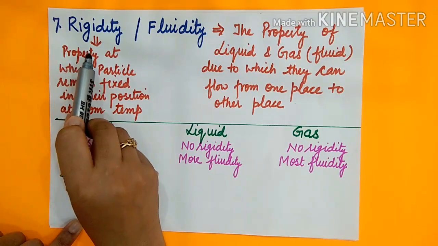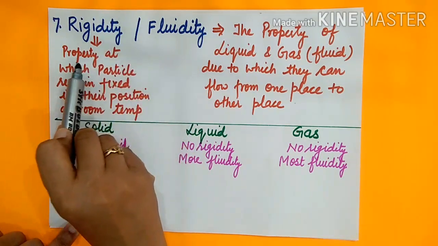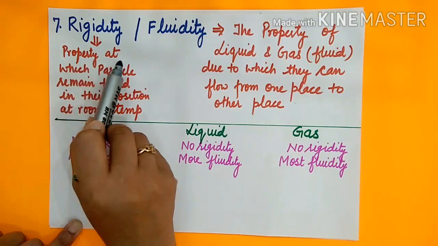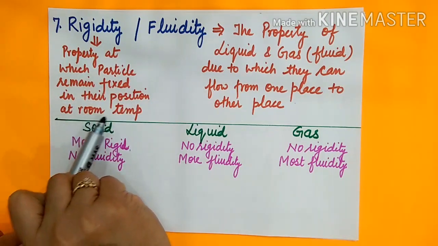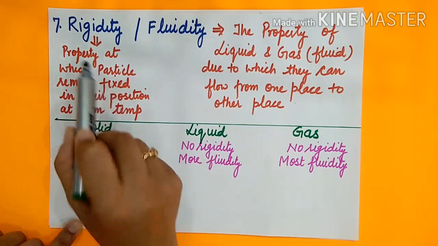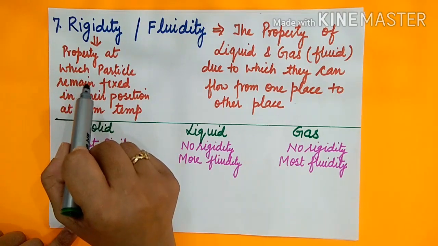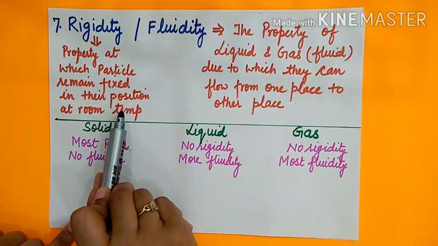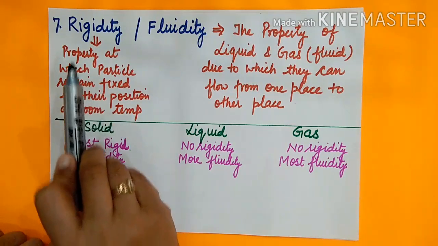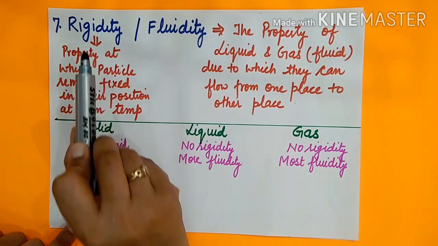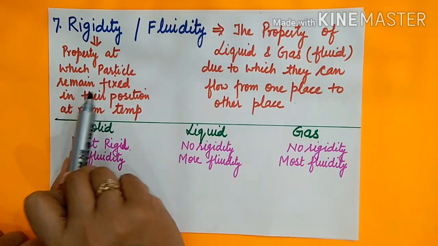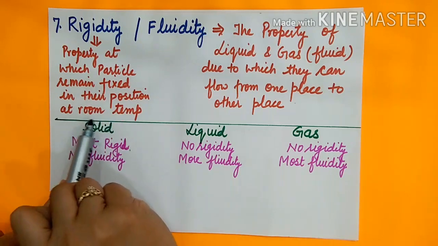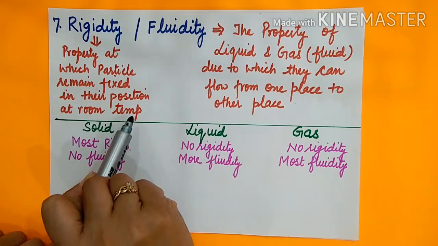So we should know about their definitions first. Rigidity is the property at which particles remain fixed in their position at room temperature. So by observing this property, we can say that solid comes under this property, because any solid's particles can remain fixed in their position at room temperature, right?